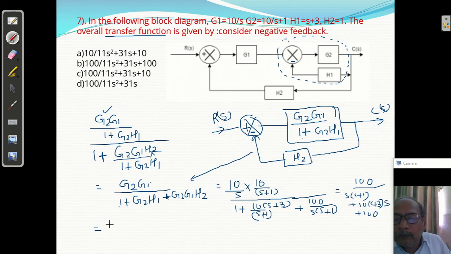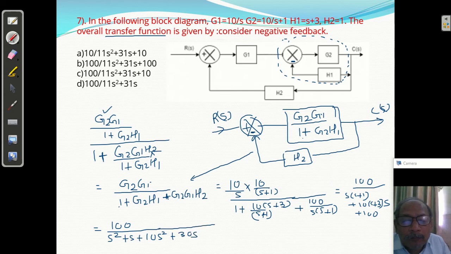So your answer will be 100 upon s square plus s plus 10s square plus 30s plus 100. So your answer is 100 upon 11s square plus 31s plus 100.